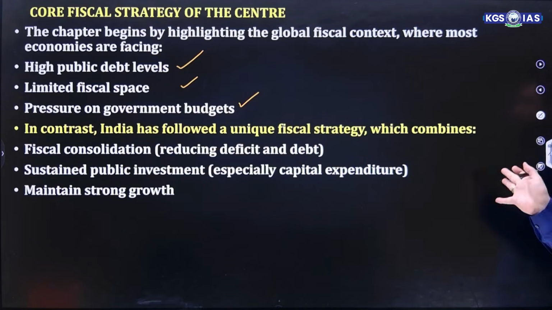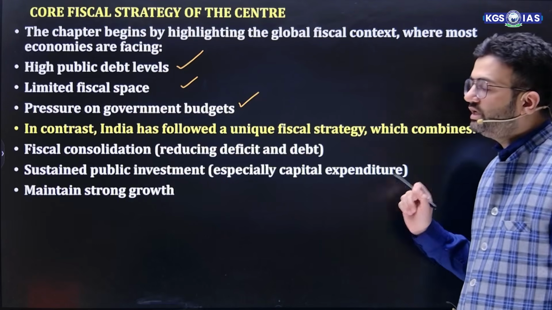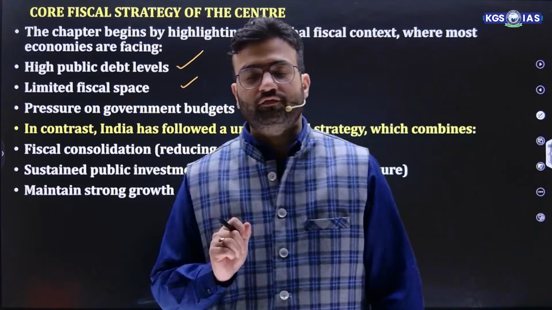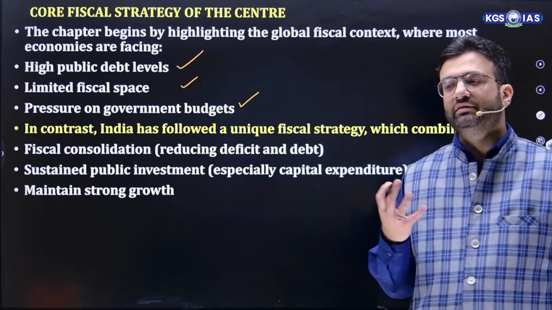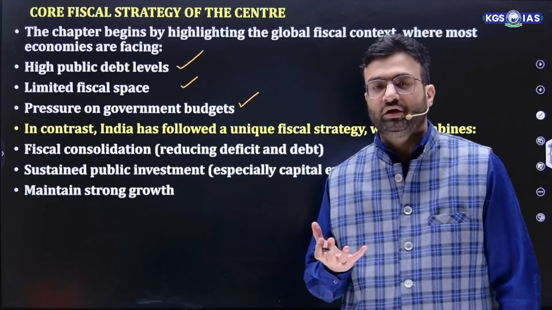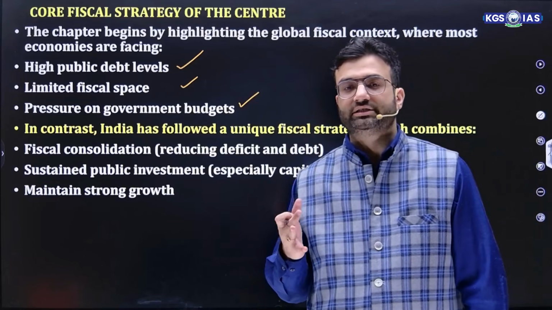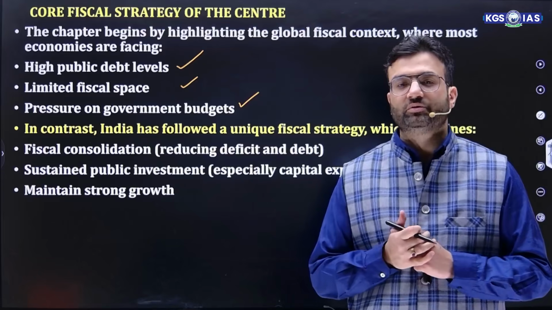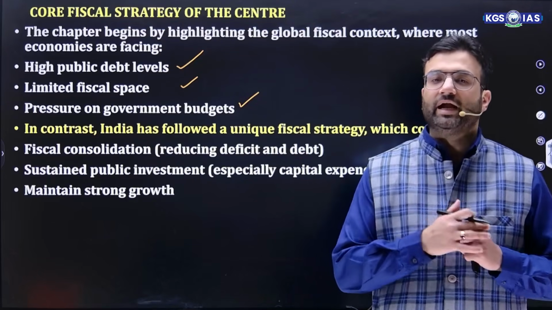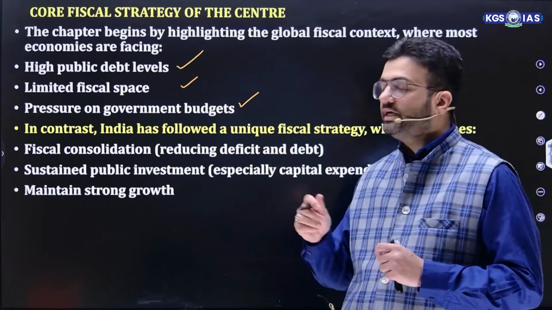But if we talk about India, India follows a unique fiscal strategy which combines fiscal consolidation. What is the meaning of fiscal consolidation? Whenever the government feels that there is excessive spending going on and the deficit keeps on increasing, they follow this fiscal consolidation approach, in which they try to reduce their deficits and debt. Second is sustained public investment.